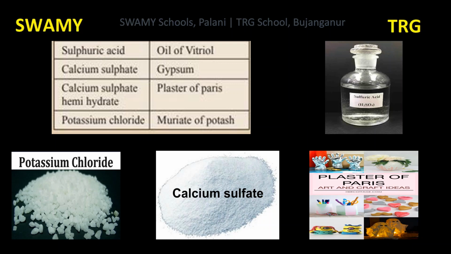Then potassium chloride, KCl. It is also known as muriate of potash. Constituent elements are K potassium, Cl chlorine. Potassium chloride is a mineral used to treat low levels of potassium in the blood. The largest use for potassium chloride is as fertilizer in agriculture. It is commonly referred to as potash.